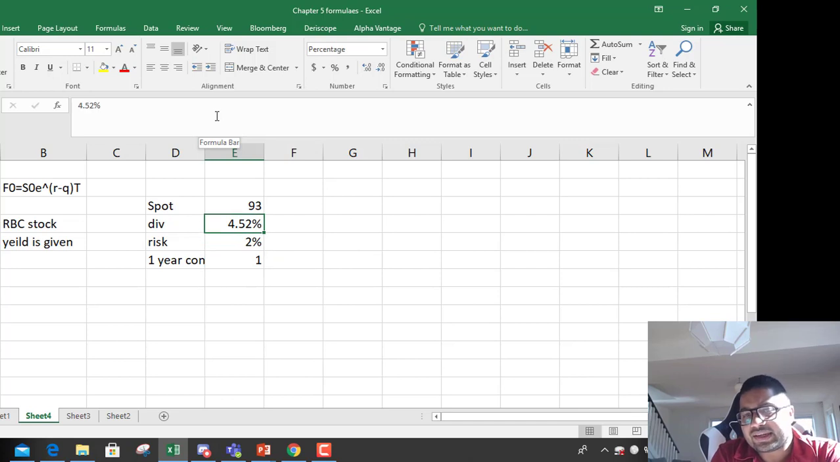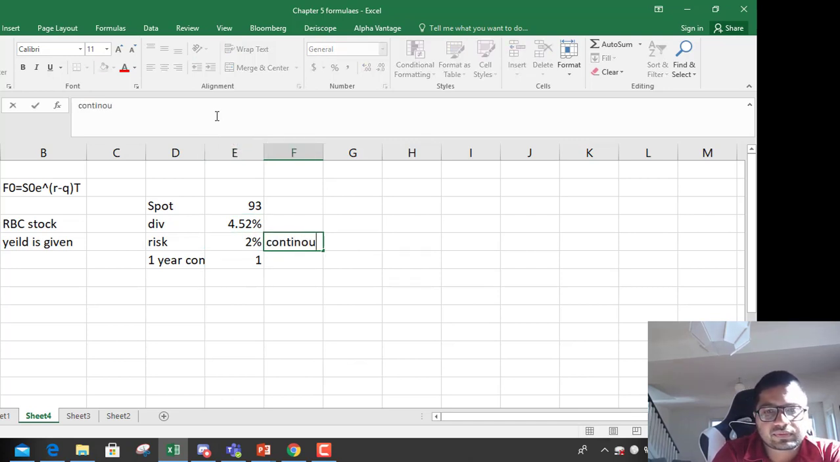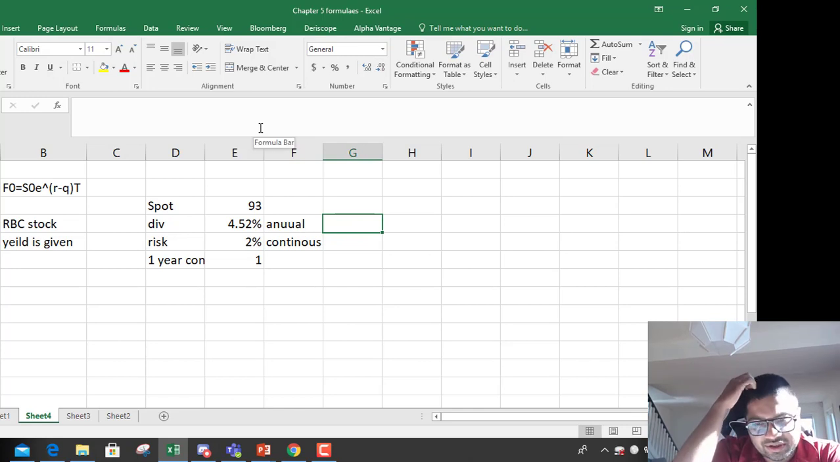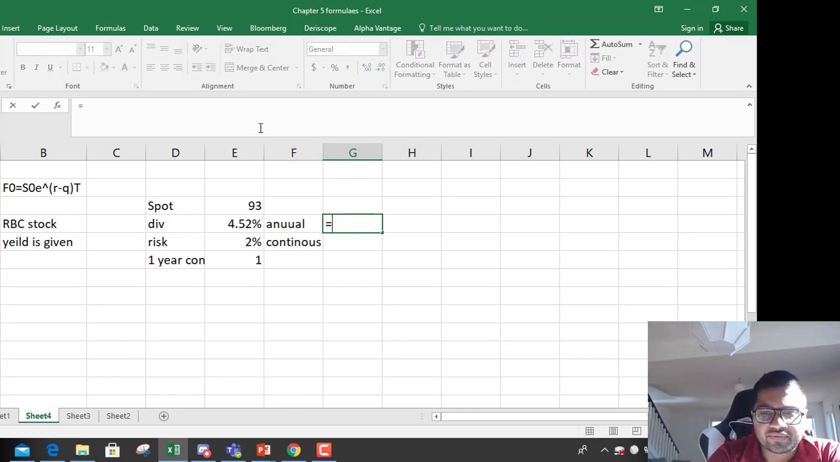Now, let's say the risk-free rate is continuously compounded, but most dividend yields are mentioned as annual. So how do you find the continuous effective rate? The continuous effective rate is always the natural log of 1 plus the annual interest rate.